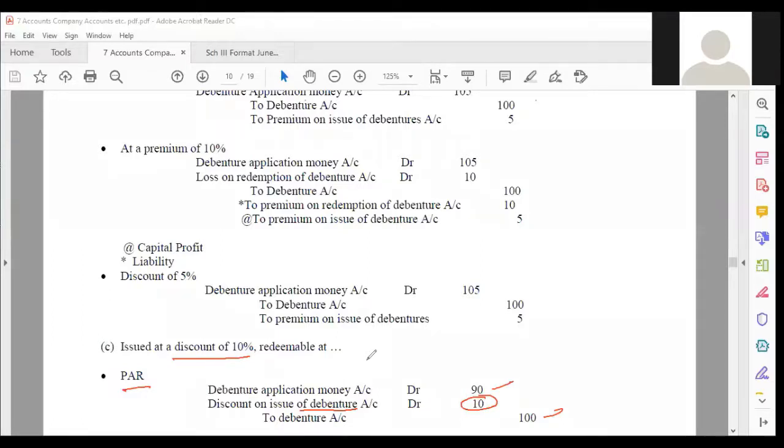Debenture application account dated, loss on redemption of debenture account dated, and discount on issue of debenture account. Venus,